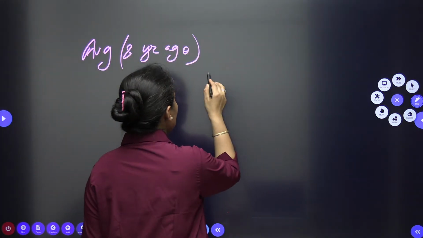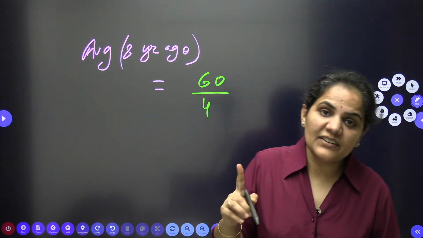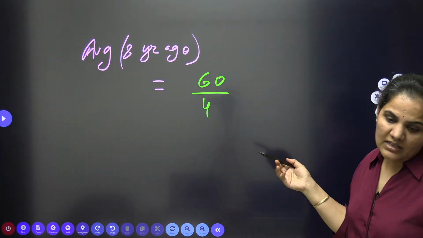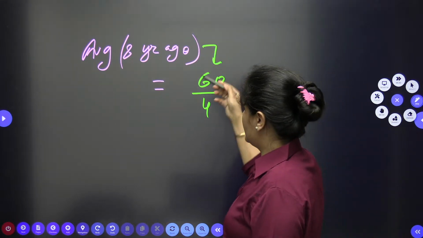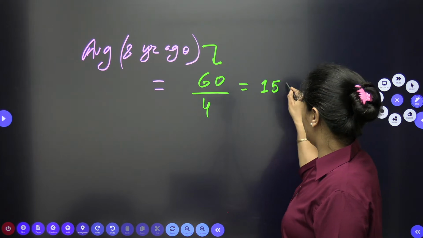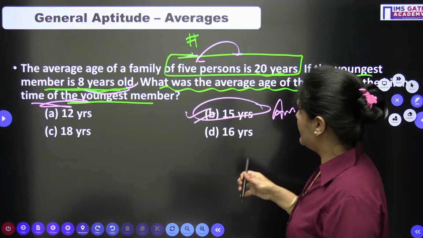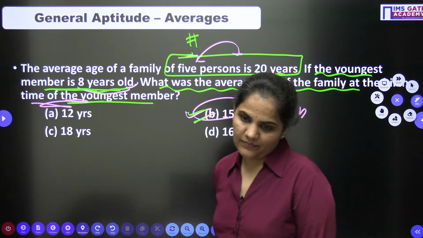So this will be, ma'am, 60 divided by 4, not 5, because this time we are talking about the average of 8 years ago. So 8 years ago this person did not exist. So this will be 60 by 4. When you solve it, your result will be 15. 15 times 4 is just 60. So we can go very easily. My final result will be option B.